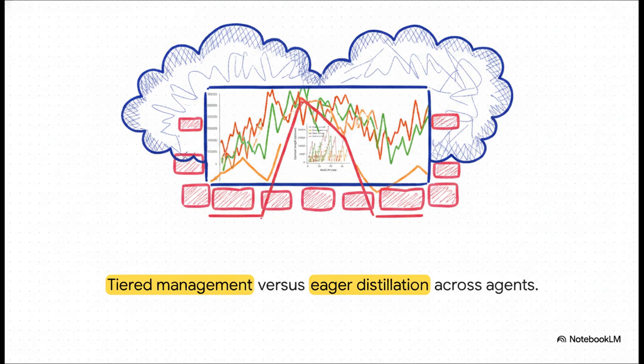But then look at the lower, much tighter lines for the DeepSeek and Kimi agents. For them, the manager is using eager distillation. It's aggressively compressing the context almost every single turn because it knows those agents will get confused if their memory gets too long. It's totally adapting to the specific capability of the agent.